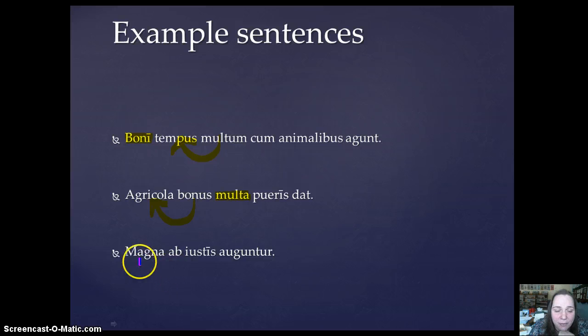And our last example, we have two adjectives, both of which are substantive adjectives because neither one is directly describing any noun in the sentence. Magna and Eustace. So, great things are done by Eustace, just people or just men.